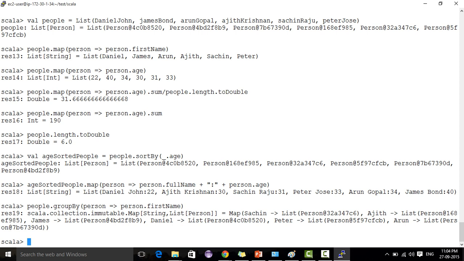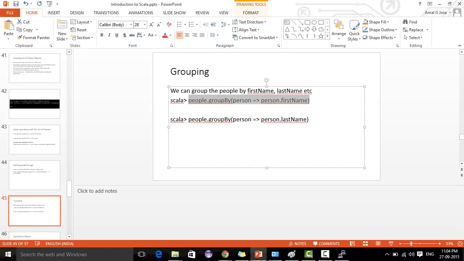Because we don't have any same first name, we are just grouping it. Similarly, if you want to group people by last name, it will be people dot groupBy lastName.